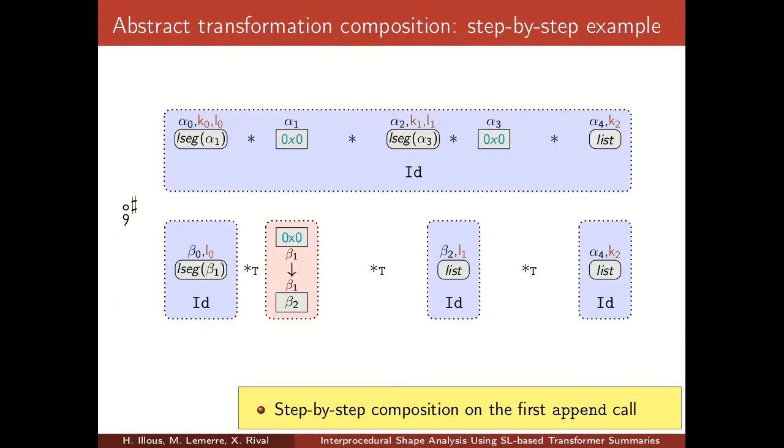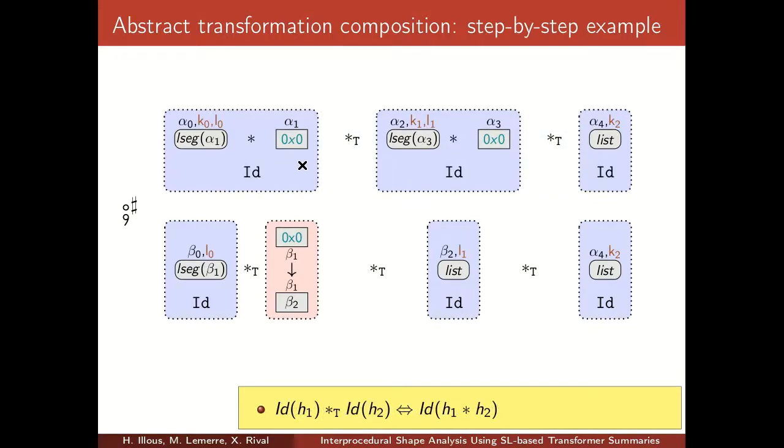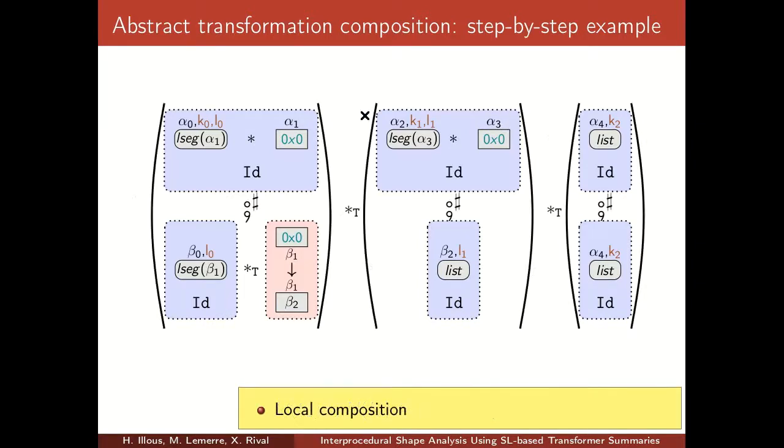Let's see how the composition of abstract transformations works on an example. This is the relation that we have before the first call to append, and this is the summary for append. And we want to compose them. The first thing that we do is that we split the shape separation and we transform this into a relational separation. Both forms are equivalent. This allows to split the composition into 3 separate compositions.